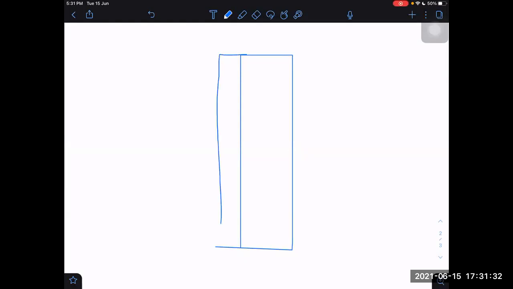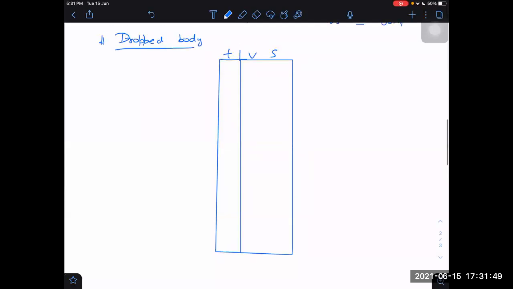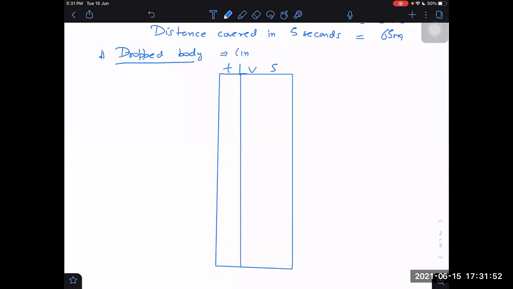What are the distances covered by a body? If I drop a body, what does dropped body mean? It means initial velocity is 0.